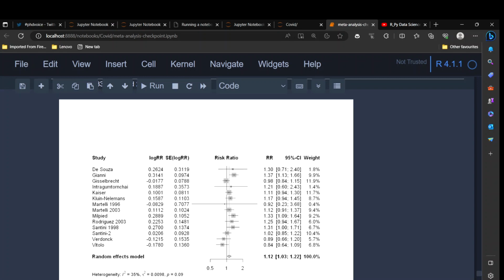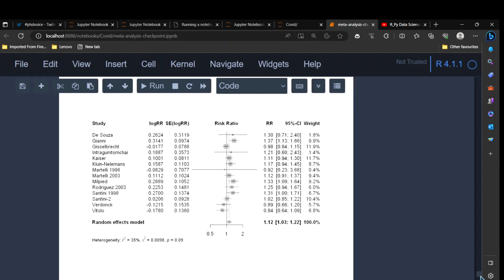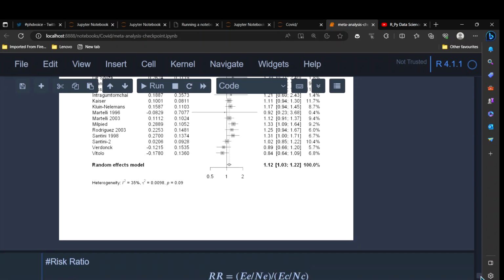which looks quite easy to me. Yeah, so that's all for today, and in the next session we will continue further on meta-analysis of binary outcomes, and we will see other topics in meta-analysis like meta-regression and many other issues like heterogeneity and publication bias and things like that.